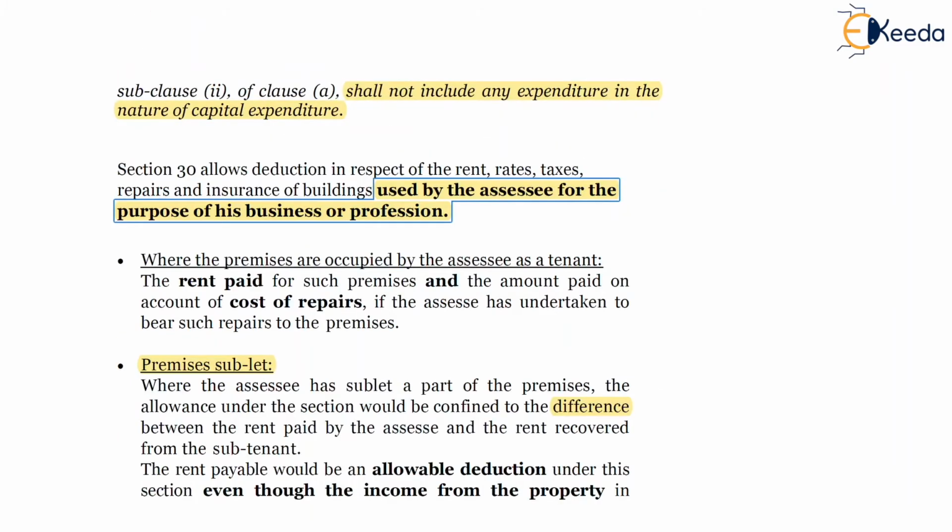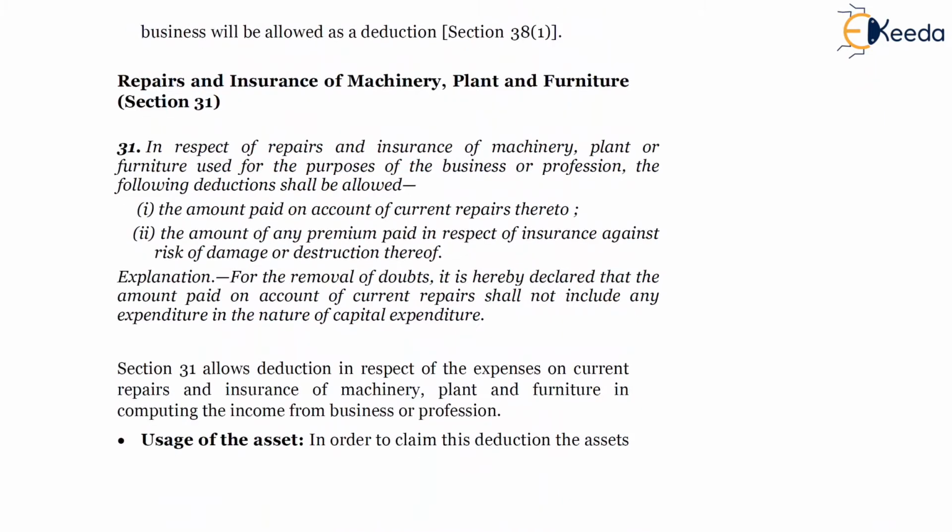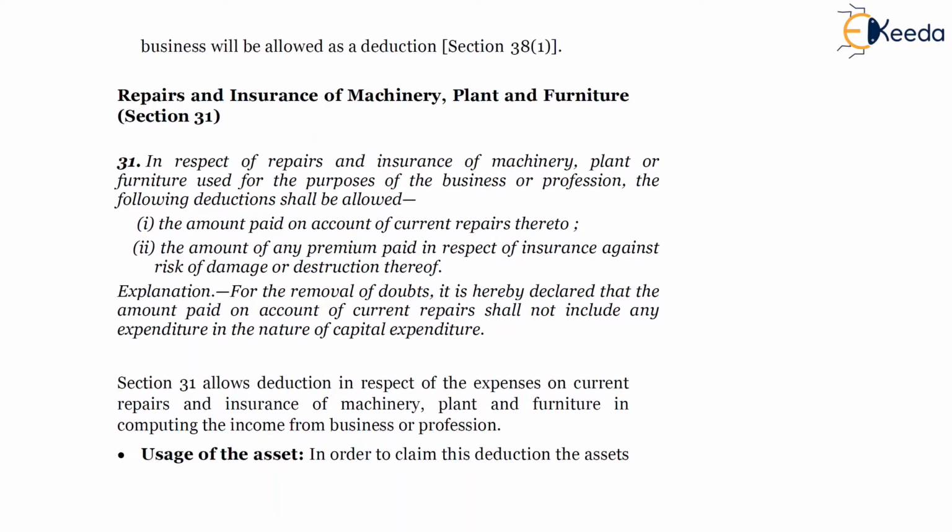Now, section 31 states repairs and insurance of machinery, plant and furniture. So, section 30 stated rent, rates, taxes additionally related to building. Section 31 covers machinery, plant and furniture.